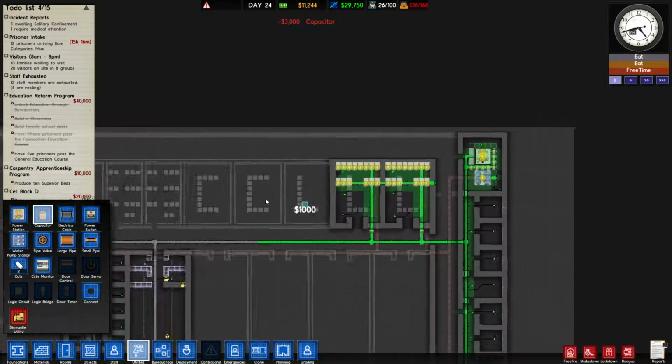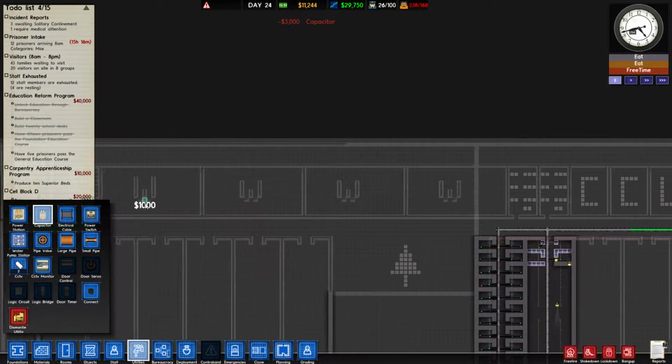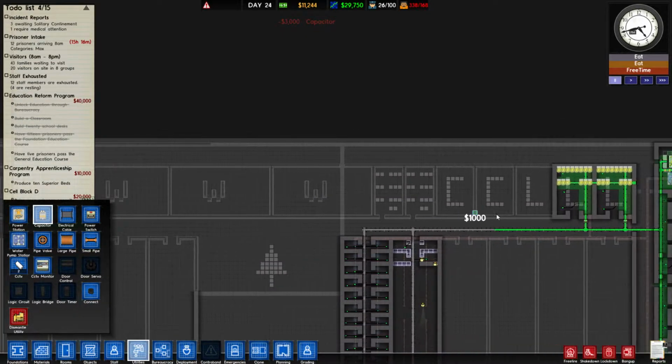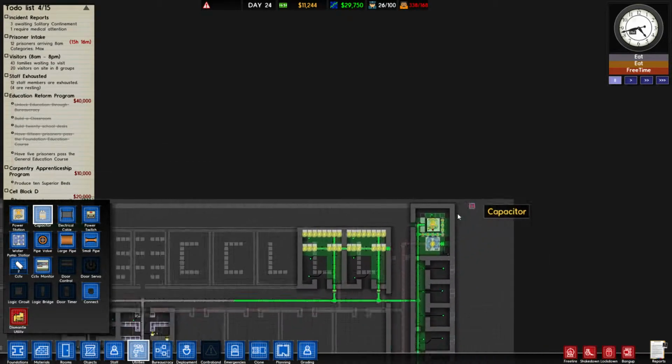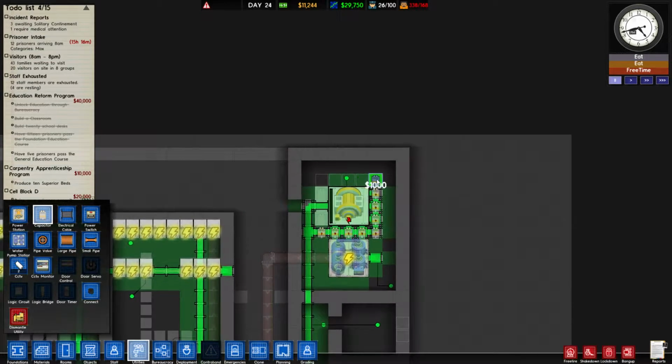Especially if I'm planning on putting more down here, they're going to need more power stations. I don't even think these 2 will be enough. I may need to put another... Maybe I'll turn one of these classrooms into a set of power stations. One can come this way and one can go this way if needed. That may be kind of what I have to do.